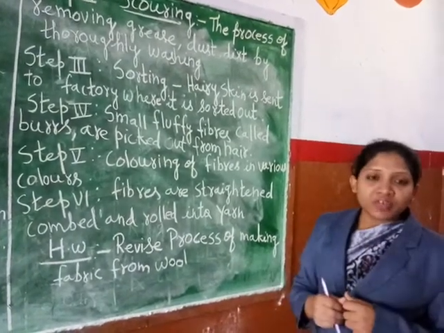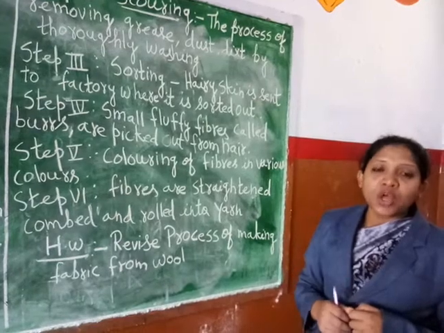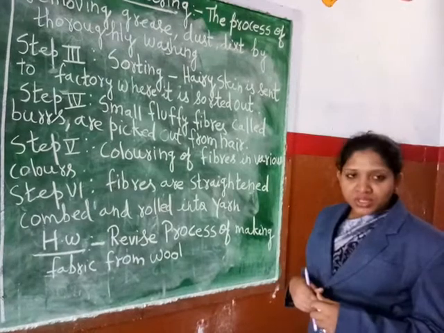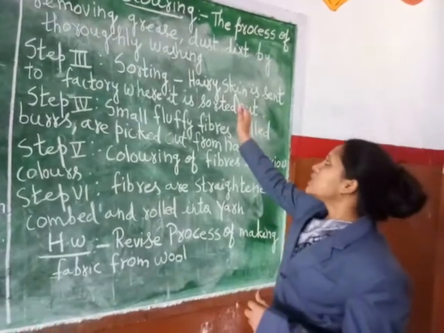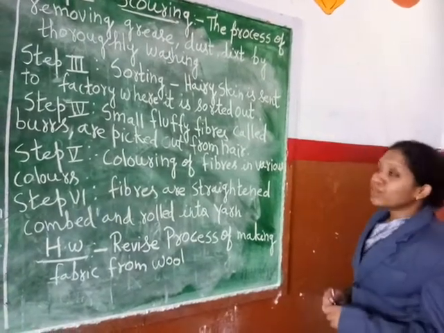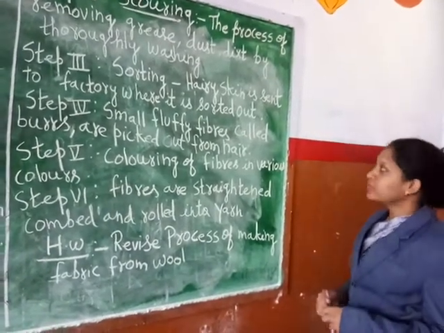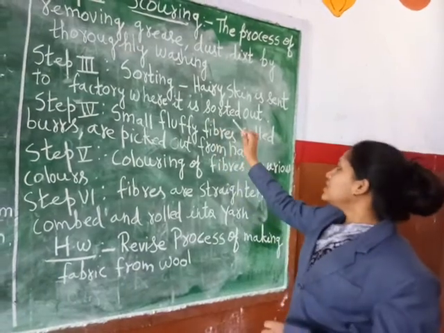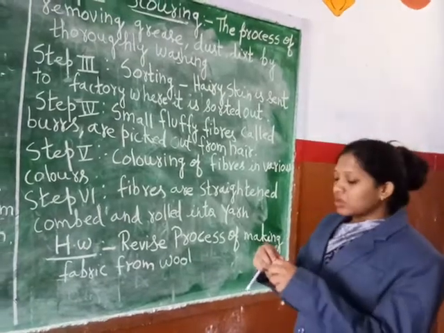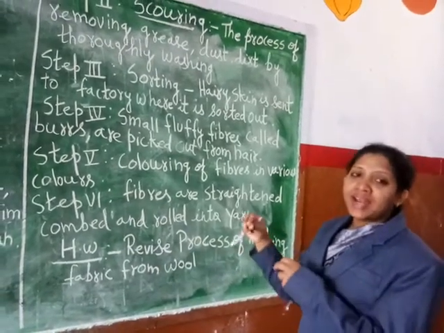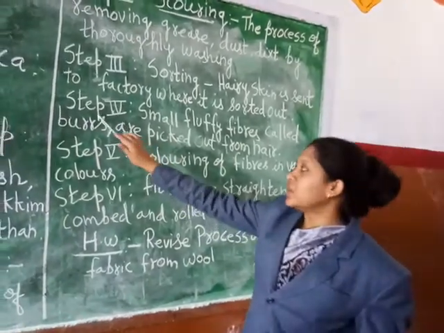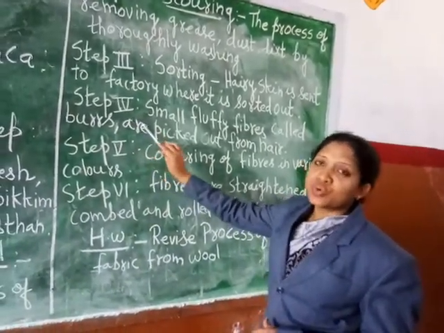Why are we sending it to the factory? Because the factory is a place where the manufacture of different clothing material is done. So as we have sent the hairy skin to the factory, there they will start the process of making what? Wool. Understood? Okay. And they will sort out. Sort out means they will segregate the different types of hair according to their different length. Understood?